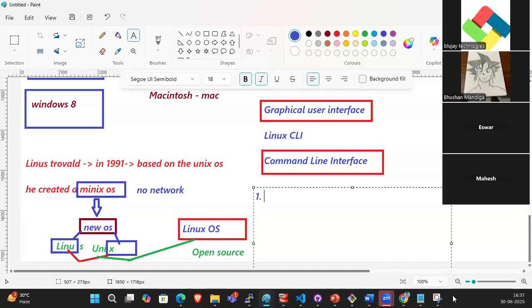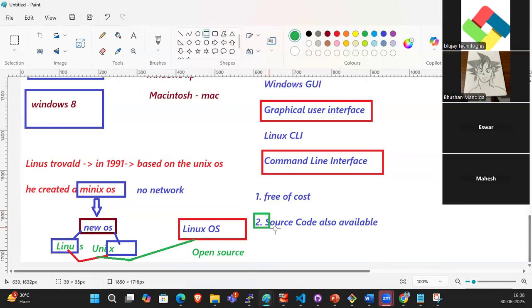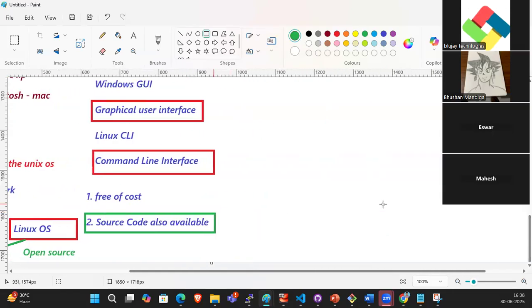Open source means, first, it is free of cost. The second one is that the source code is also available. What is source code? Whenever you develop software, you develop it with programs, and that program's code is nothing but the source code. The source code is freely available, so everyone can use it and customize whatever they want.